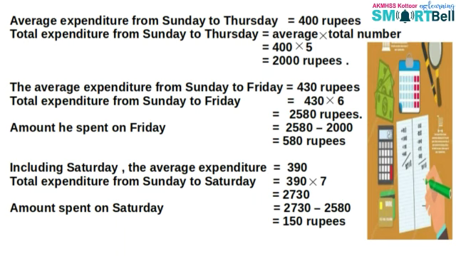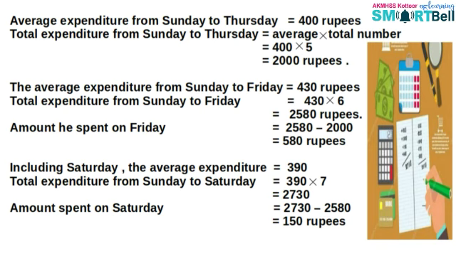Average expenditure from Sunday to Tuesday is equal to 400 rupees. So, total expenditure from Sunday to Tuesday is equal to 400 into 5, that's equal to 2000 rupees. The average expenditure from Sunday to Friday is equal to 430.